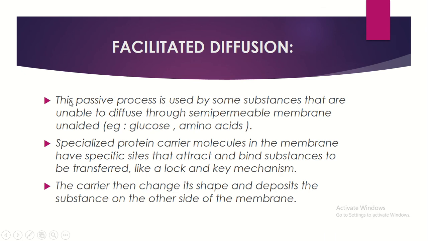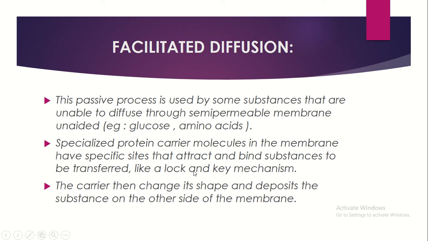Now facilitated diffusion. This passive process is used by some substances that are unable to diffuse through a semi-permeable membrane unaided, that is without any help. Substances like glucose and amino acids are transported by facilitated diffusion. Specialized protein carrier molecules in the membrane have specific sites that attract and bind substances to be transferred, like a lock and key mechanism. In a cell there are so many sites, and only the specialized protein should attach to that site.